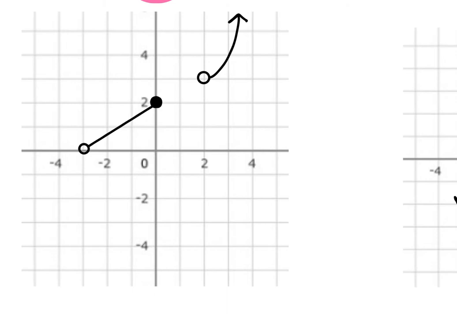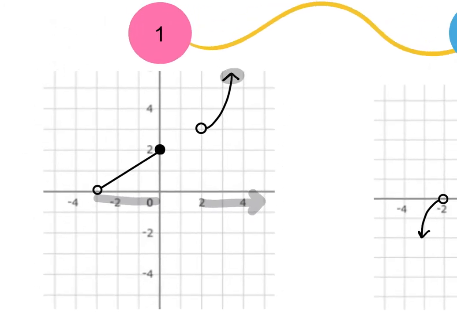Let's start with domain. So remember, domain is all the values as I move from left to right. So I've got values of x for all of these and values of x for these on to positive infinity because of this arrow, which means my domain is going to go from, what's the first x that's there? -3. And it's going to stop at the next x, which is this, which would be 0. And then there's a break in my graph, and it picks up again at 2. But the arrow would point it forever in this direction. It's going up, but it's also going to the right, which would mean it's going to continue on to positive infinity.